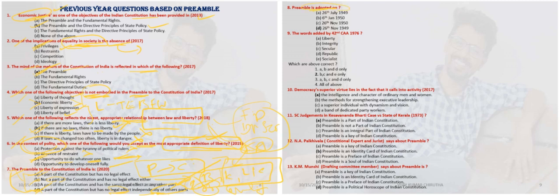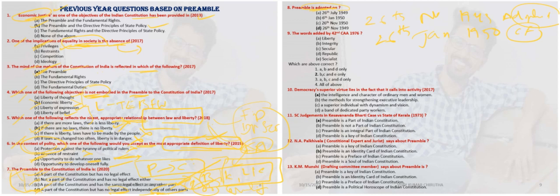Adopted. The Preamble was adopted on 26th November 1949. When did it come into force? Again, 26th January 1950. That came into force on 26th January 1950. Adoption is on the 26th November 1949.